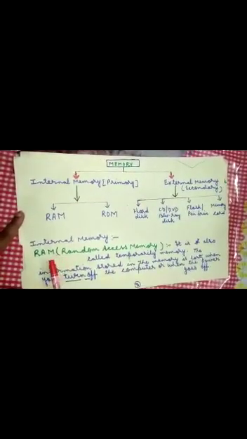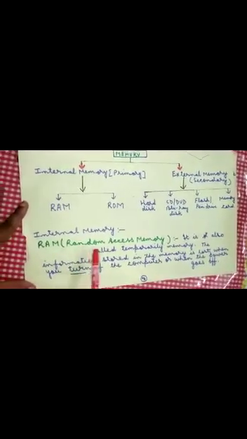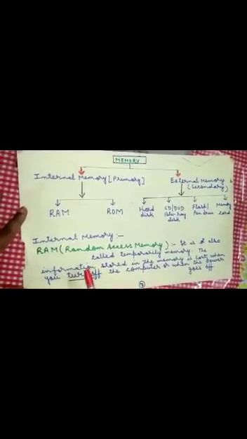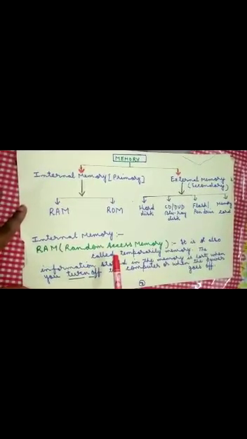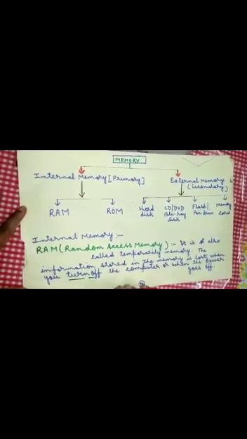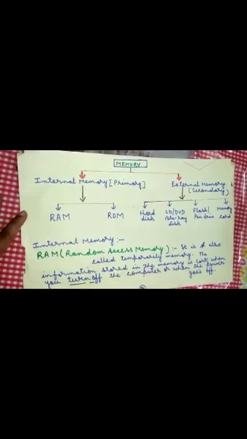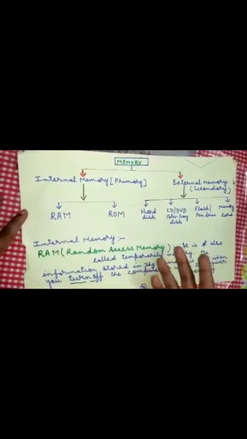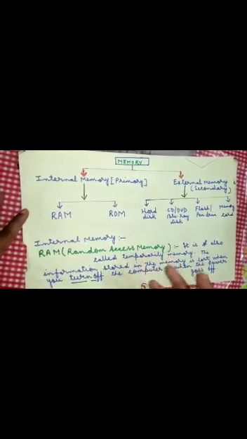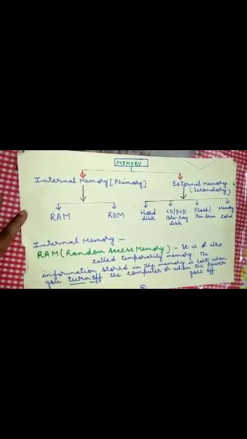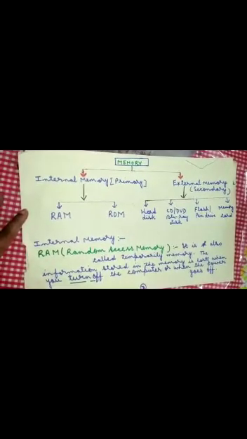Now the first part is RAM. RAM means random access memory. Yes children, RAM is also called the temporary memory. Suppose you are typing your name, your class, your school, and all of a sudden power goes off. So what happened? Whatever you have typed, it is vanished. Why is it vanished? Because whatever you had typed, it was in the RAM. So RAM is the temporary memory.